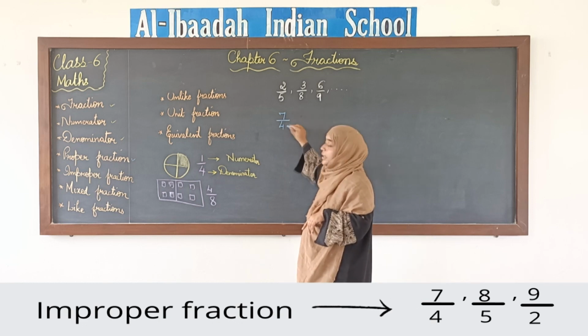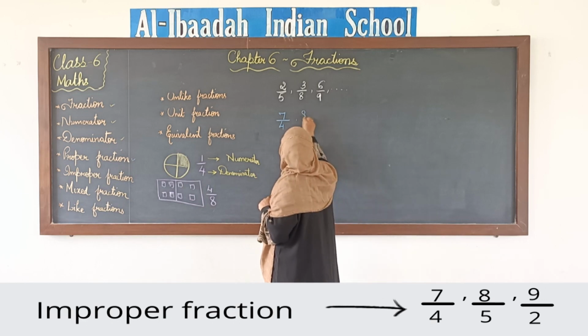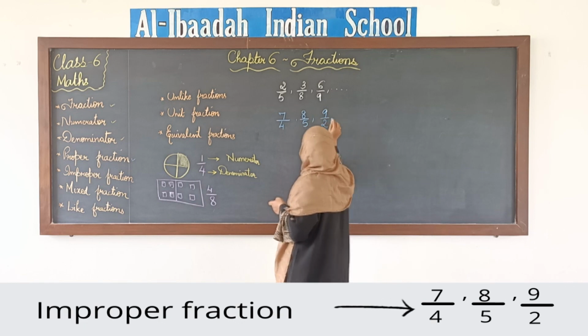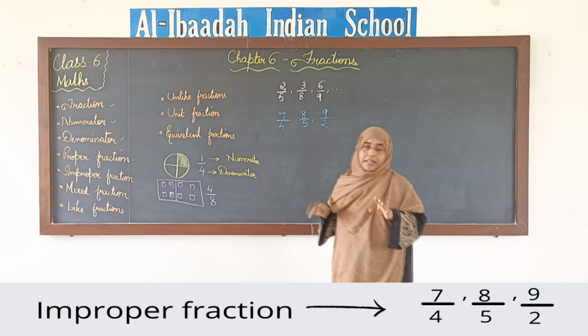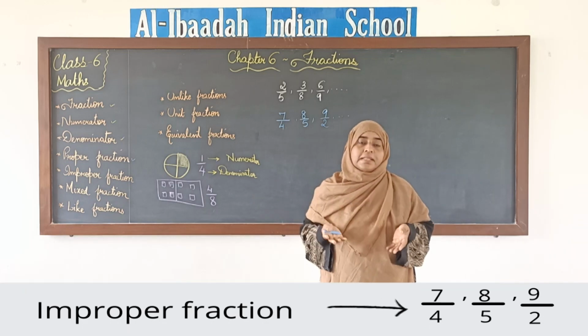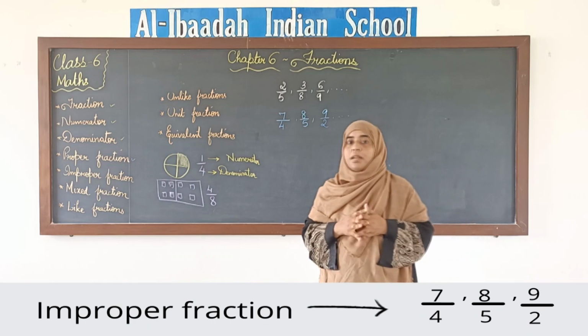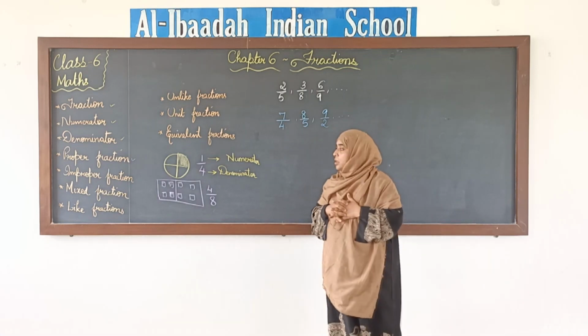So these types of fractions are improper fractions. Say, for example, 8 by 5 or 9 by 2. Any fraction where the numerator is greater and the denominator is smaller, we call an improper fraction. So proper and improper is clear to you all.